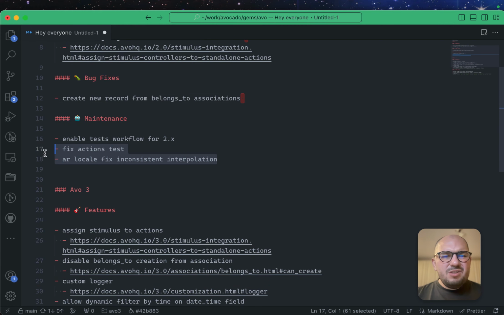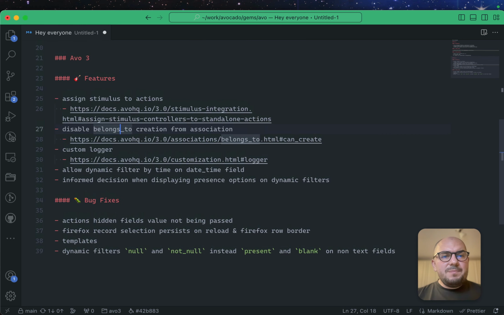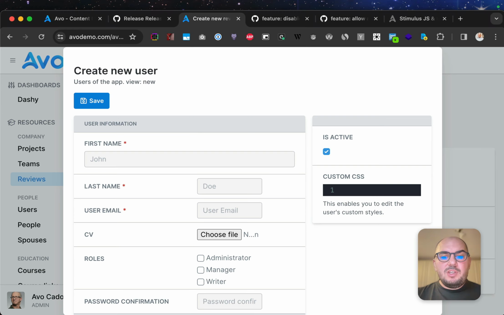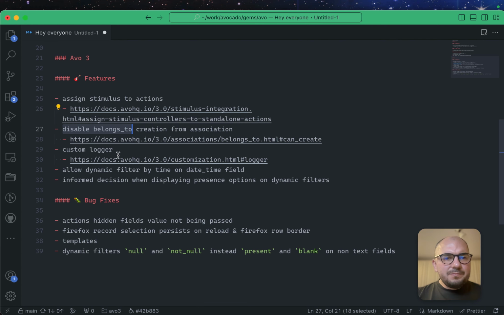And just a few minor things on the maintenance side. In Avo 3, we have the same thing: assign stimulus controllers to actions. Disable belongs to creation from association, so now you can remove this link if you need to.